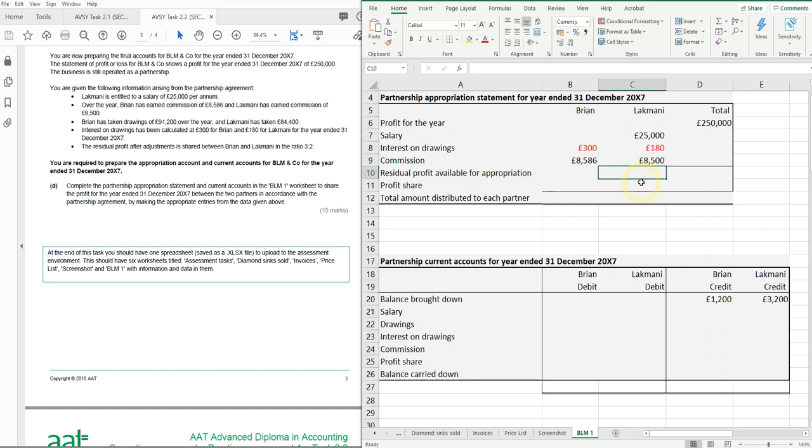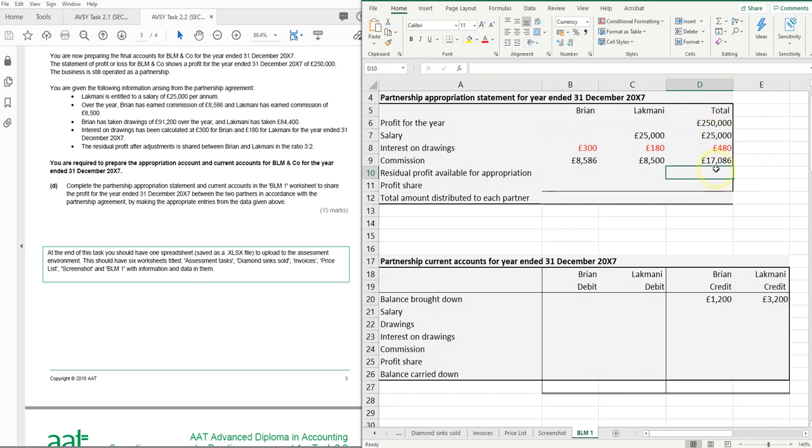Right, so now let's do the calculations we have here. So if we started with 250,000, we want to work out, having taken into account these figures, how much will be left to share. So it's going to be, actually I'm not there yet, am I, because I haven't put the totals in. So actually let's total horizontally first. Let's make this easier for ourselves. So let's just go all the way across and then there we go, click sum. That works better. Now I didn't make those go red, by the way, that was just what the worksheet was doing, so I'm just going to leave it alone to do that.